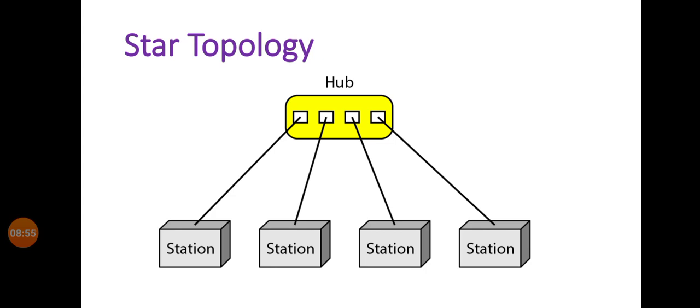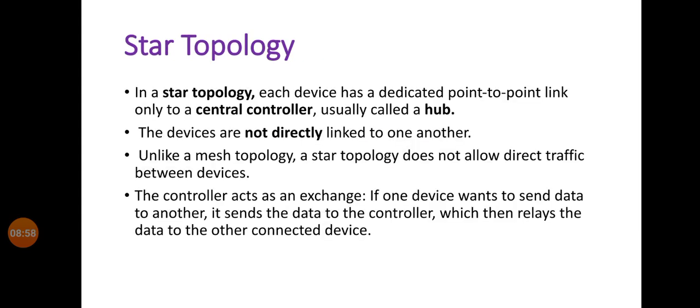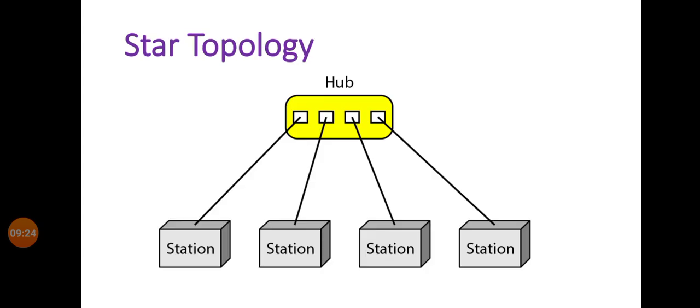Data can be transmitted from one station to another station through a controller. Now see here, the controller acts as an exchange. If one device wants to send data to another, it sends data to the controller first. Then that controller relays, meaning the controller will send the data to the other connected device. So this is how data can be transmitted in star topology.